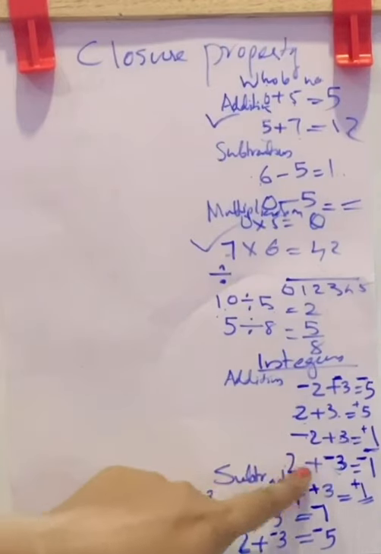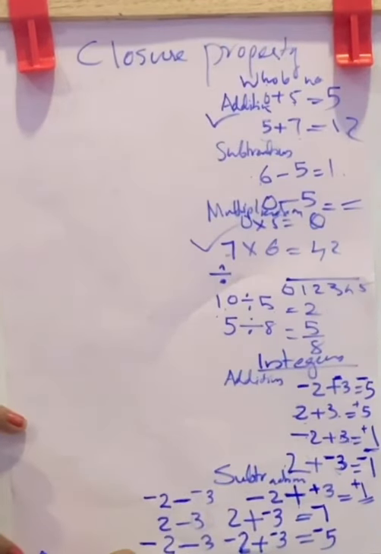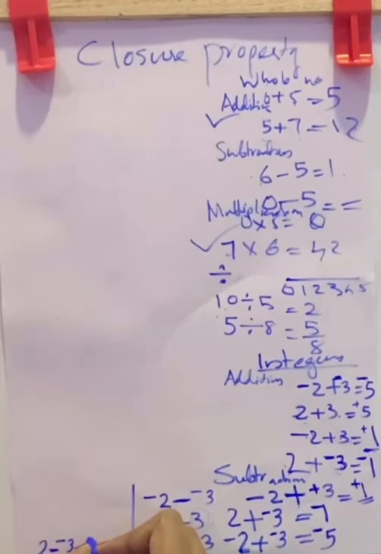Now one more question is there. That is 2 minus 3, which is equal to, 2 minus 3. It becomes 2. The subtraction changes to plus. Now negative 3 changes to positive 3. 2 plus 3, you know, 2 plus 3 is 5.